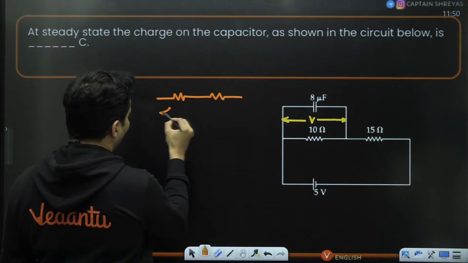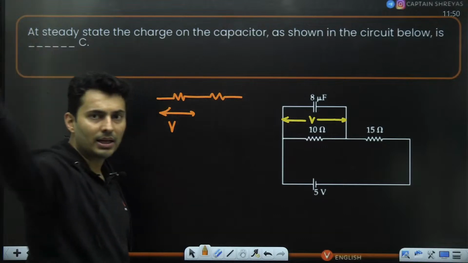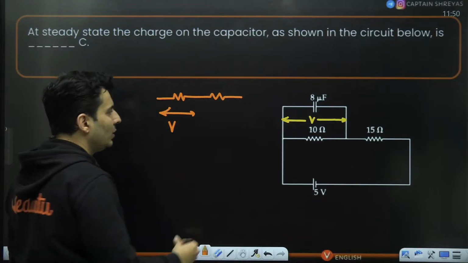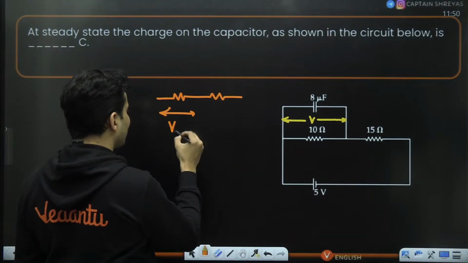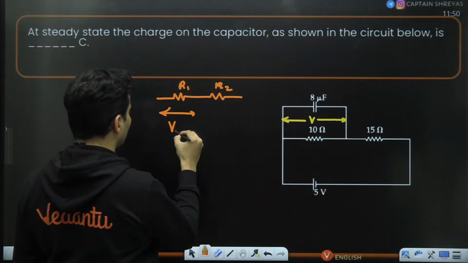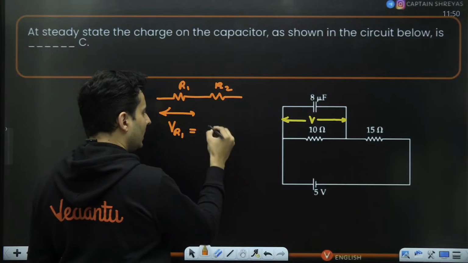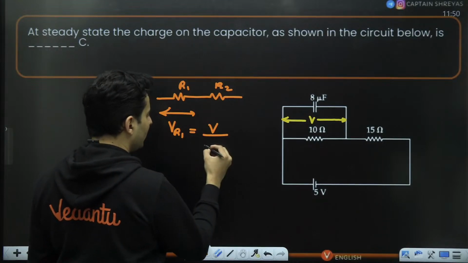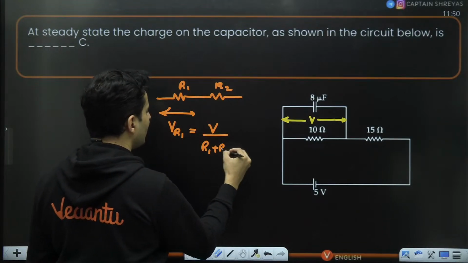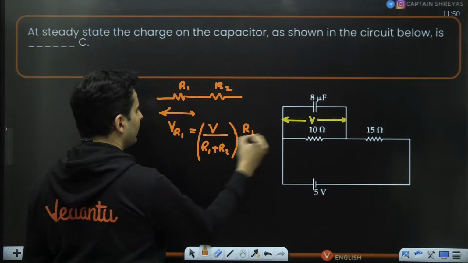To find the voltage across any such resistor in multiple series, let's say this is R1, this is R2, and so on. Voltage across a resistor R1 is, take the total voltage upon the total resistance and then multiply this entire thing with only that resistance.